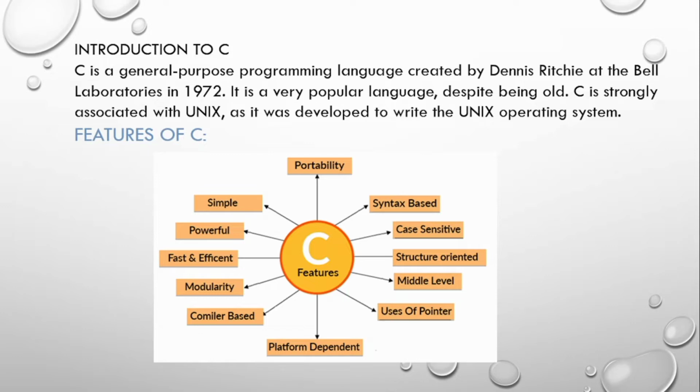Let's begin with Introduction to C. C is a general-purpose programming language created by Dennis Ritchie at the Bell Laboratories in the year 1972. It is a very popular language. Despite being old, C is strongly associated with Unix as it was developed to write the Unix operating system.